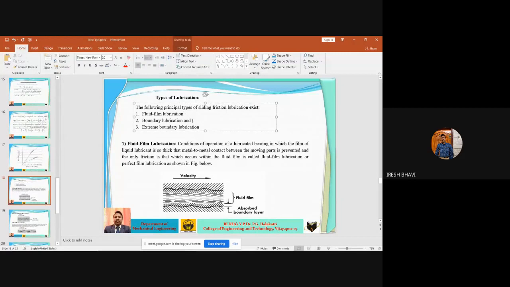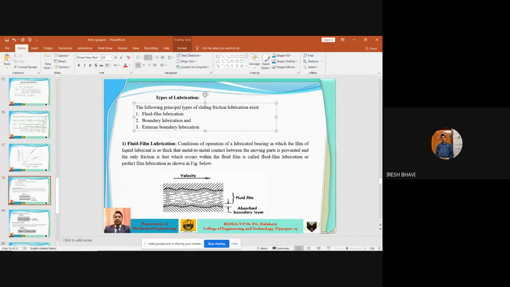It does not hold good for ball bearings or roller bearings. It is only for journal bearings, that is, the sliding type of friction. So the first type is fluid film lubrication. This is also discussed in design of machine elements. I think in bearings you will now discuss hydrodynamic lubrication systems, hydrodynamic bearings. There you have already discussed these fluid film lubrication systems.